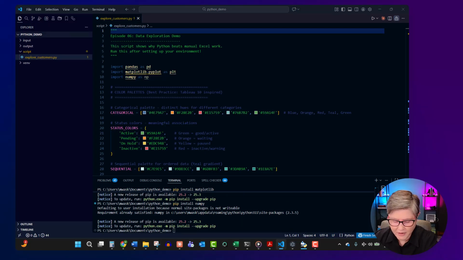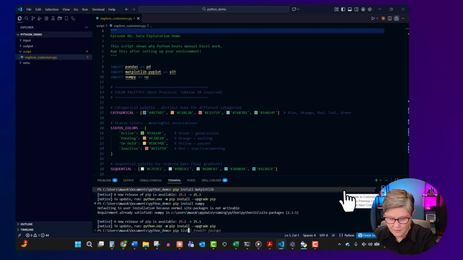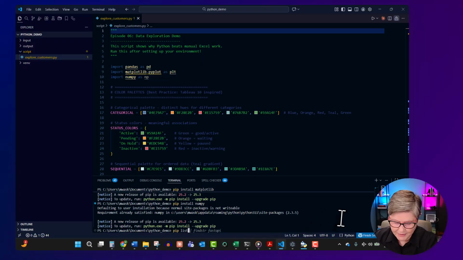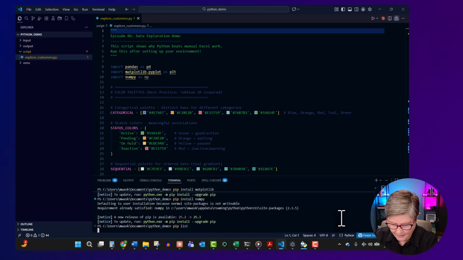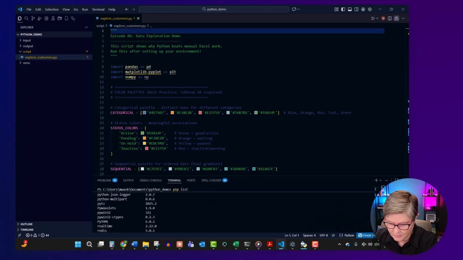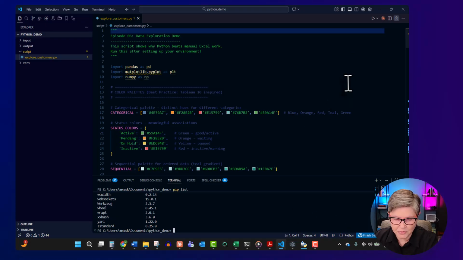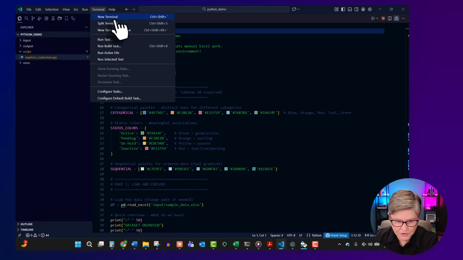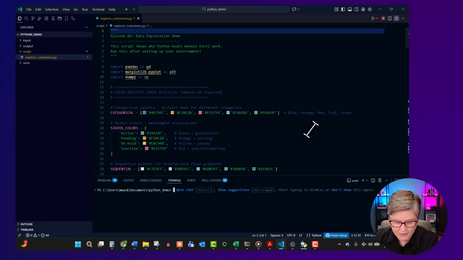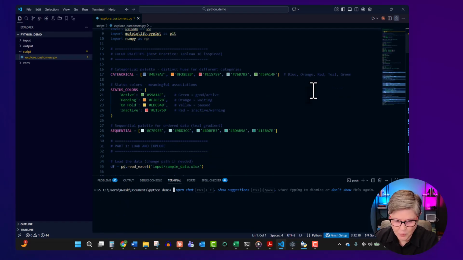And now to verify the installation, we will copy and paste pip list. Click enter. These are all the packages that were installed. And don't worry if you don't understand what it is. These are the libraries that Python will use to produce our results. Let's open a new terminal and we will watch Python work.